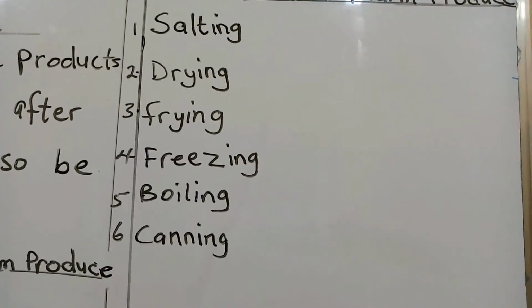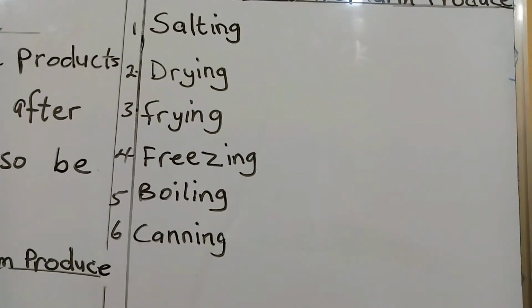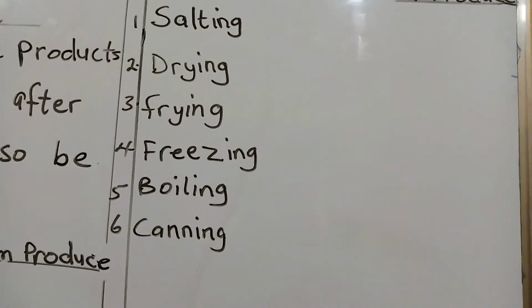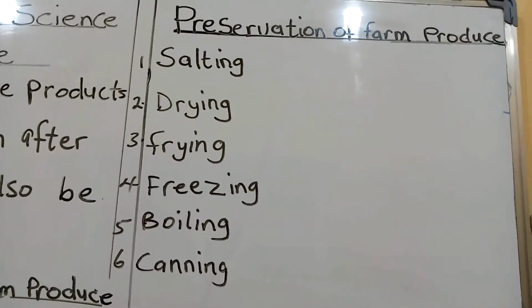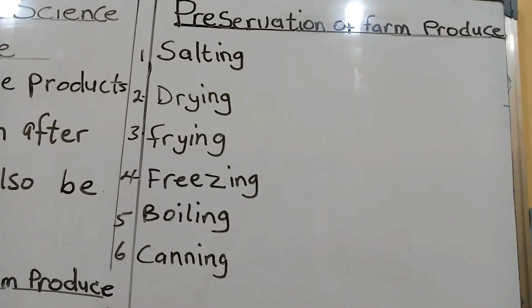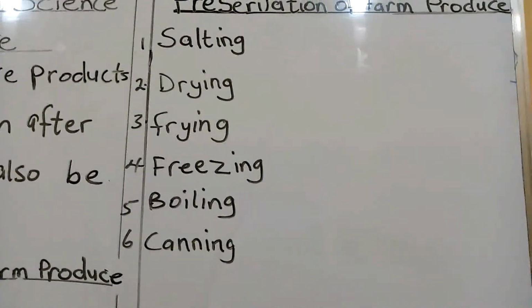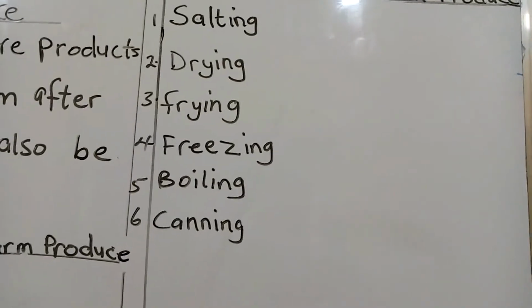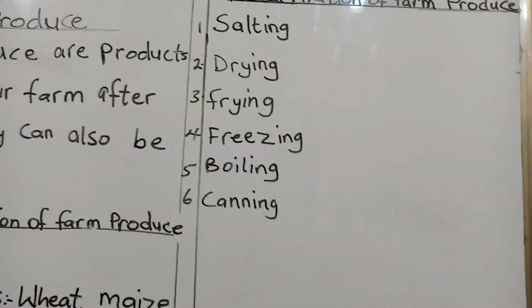Number four, we have freezing, putting them in the refrigerator. Number five, we have boiling them on fire. Number six, we have canning, putting them or sealing them in a container. It makes them not to spoil.